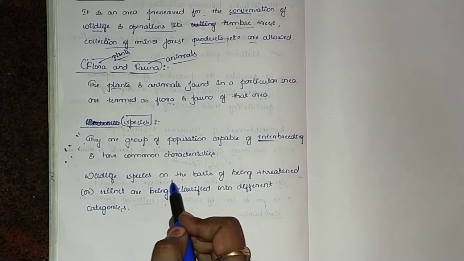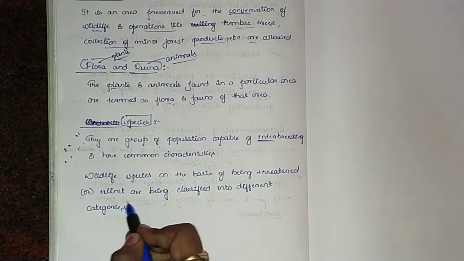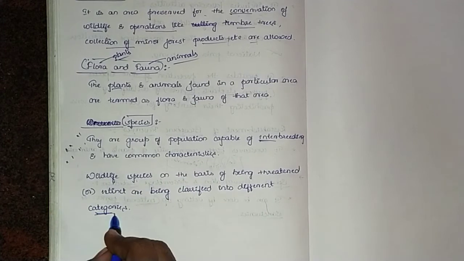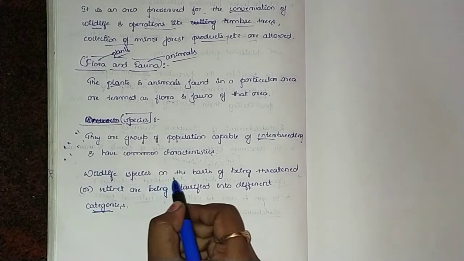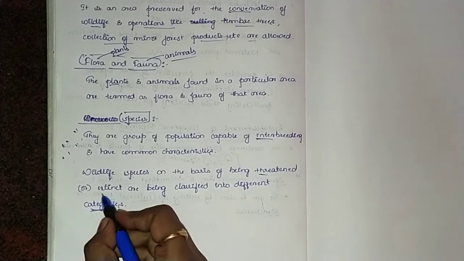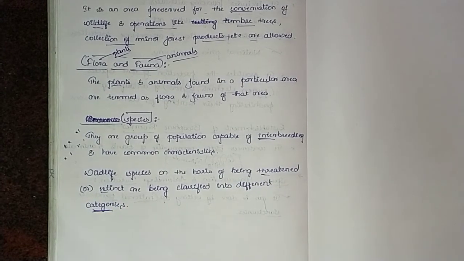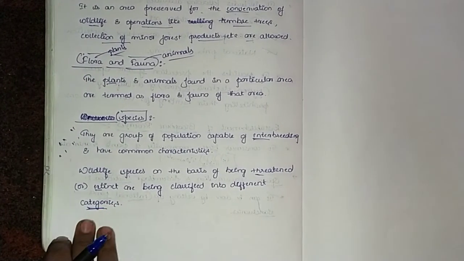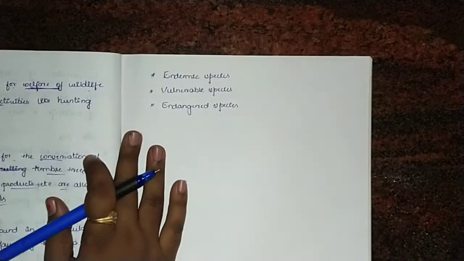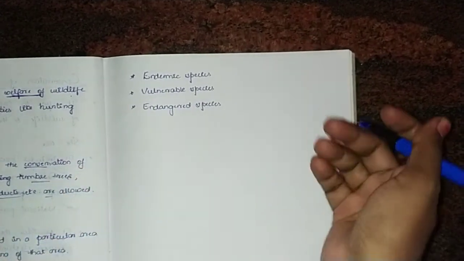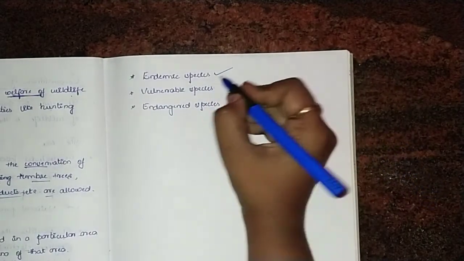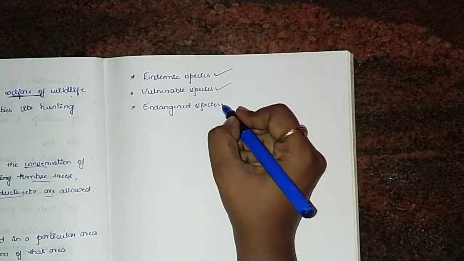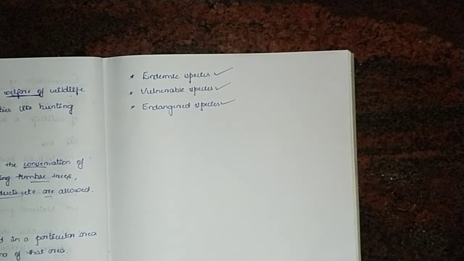Wildlife species on the basis of being threatened or extinct are classified into different categories. Let's see what those are. In the species, we have endemic species, then vulnerable species, then endangered species. These are the species that come under our chapter.